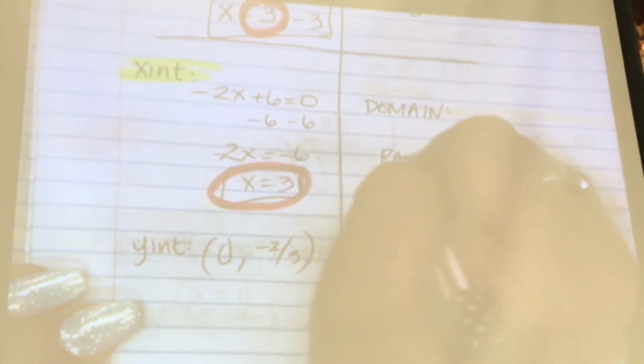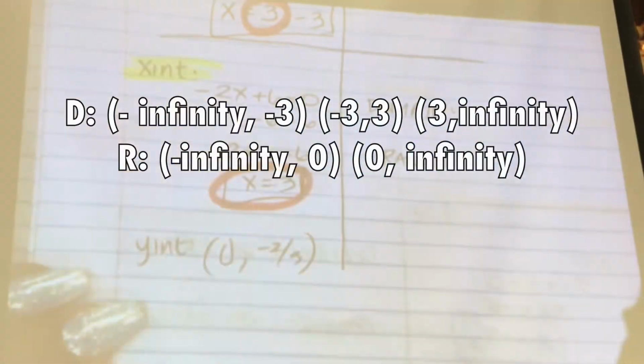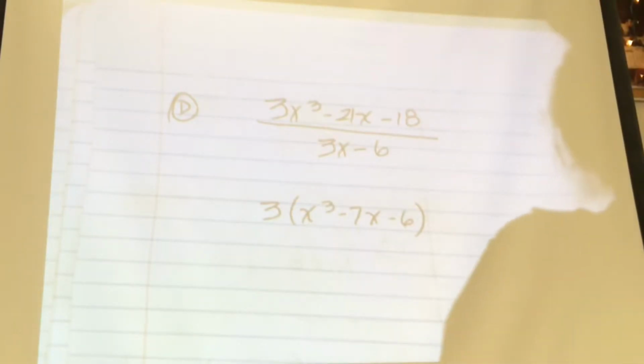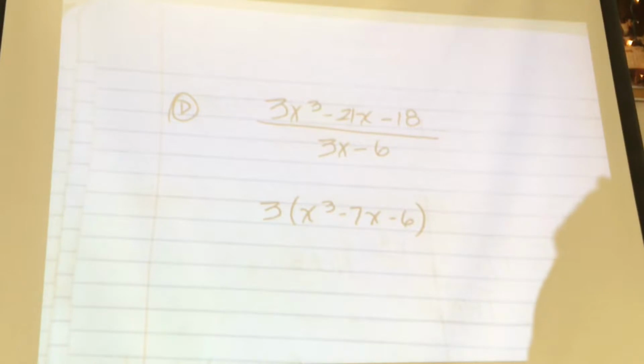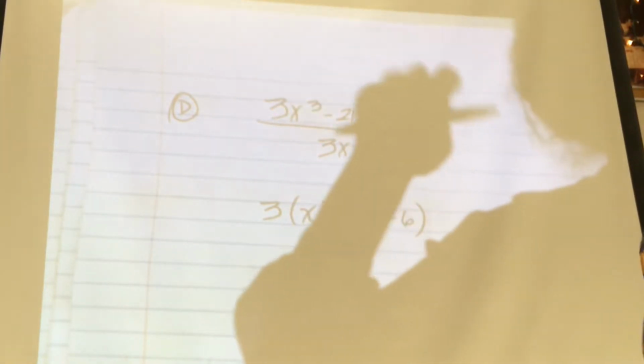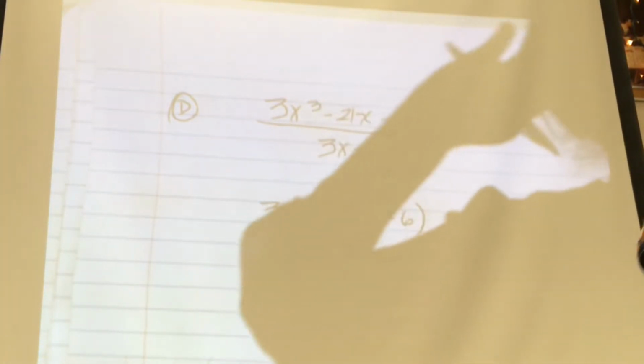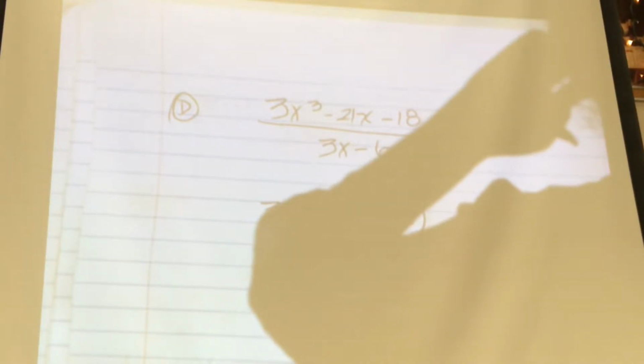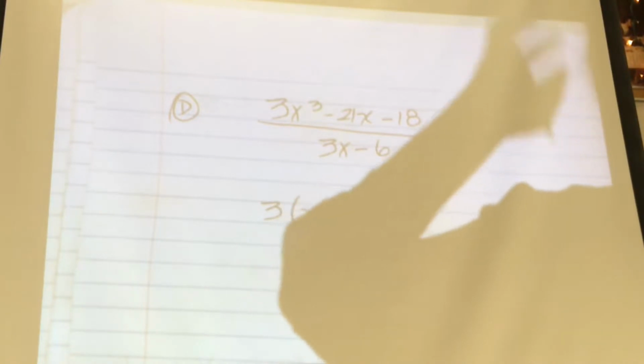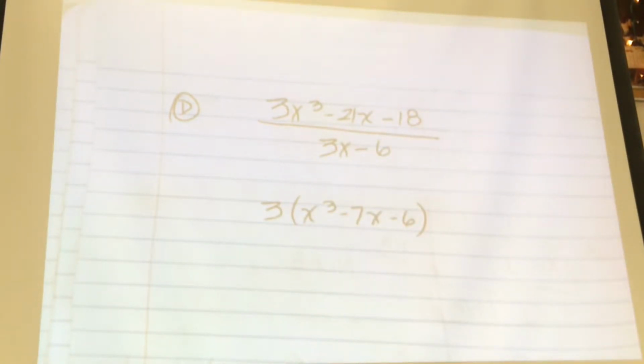With your group, give me the domain and range, please. Talk to each other. Do it. Negative 1? But over here, they got an answer of 3. Does that mean that they're wrong? How many answers are there? There's 3. So you guys could get negative 1, or you could get 3, or you can get the third one, which I won't tell you what it is because this group's going to tell me. What's the third answer? Almost. Negative 2. So you don't all have to do it the same way. Some of us will start with one answer and then find the other 2 by factoring.